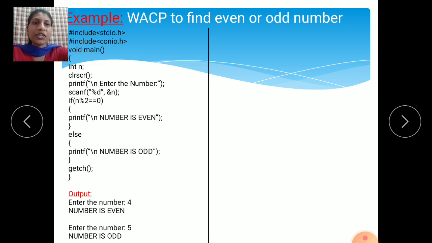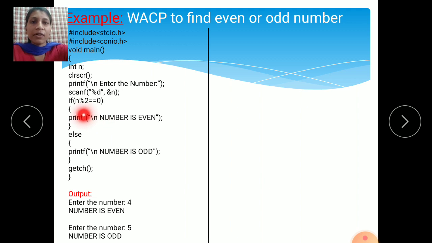Using the if else condition, I have written the code of even and odd number, means you have executed the even and odd program. In that program you have used the if else condition. See here, hash include stdio.h, hash include conio.h, void main, int n, clrscr, the clear function. Then printf, enter the number, scanf %d and n, means it will accept the value.